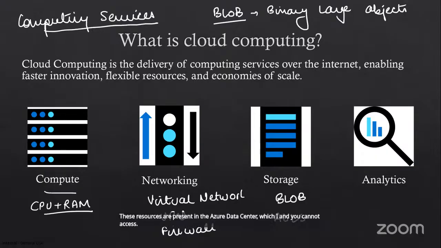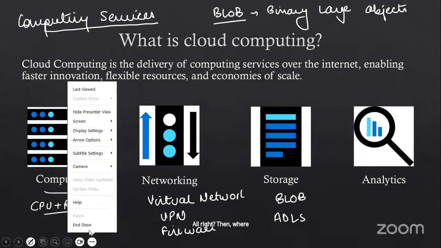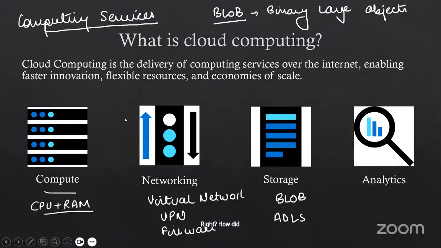All right, then where did this very important cloud computing come from? How did organizations work back in the day? Back in the day, every organization was building their own data center, and we used to call it private cloud. Private cloud means inside my office campus, I will build one data center.